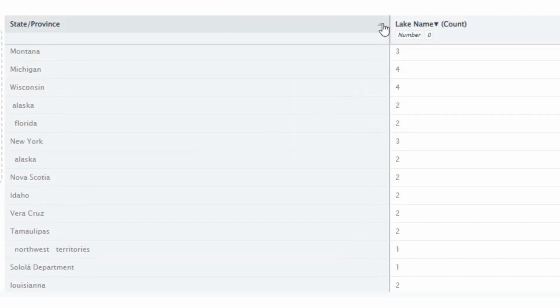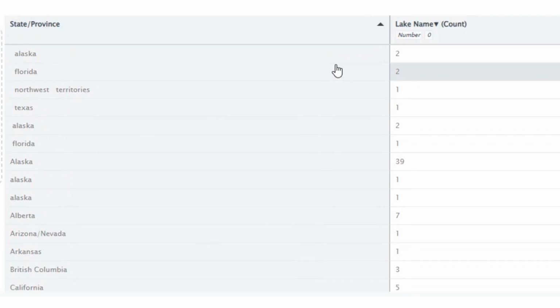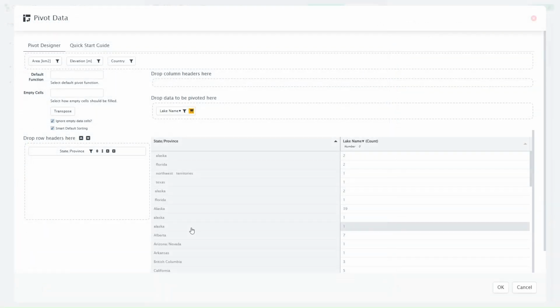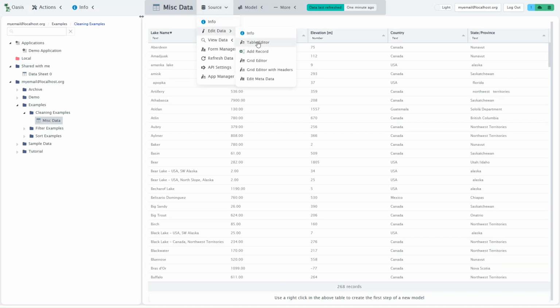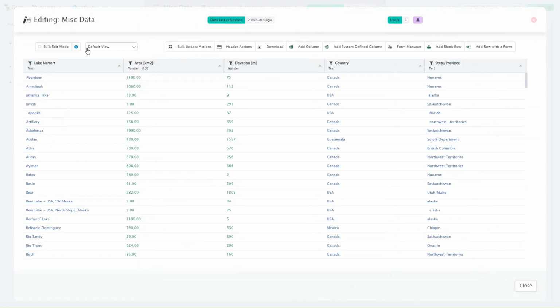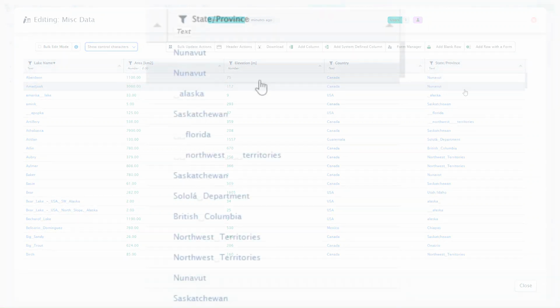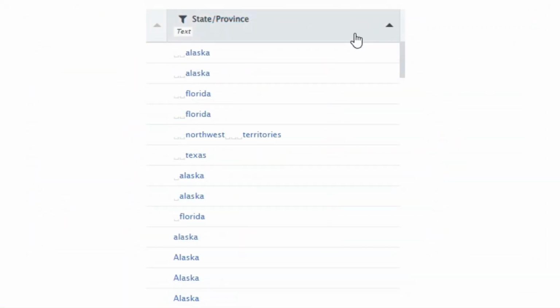However, there's a problem. We see that there are duplicate rows for some states. It looks as if there are some extra spaces in these state names. Let's cancel, and see if we can confirm this. The table editor has a feature that lets us see space and control characters more easily. If we set this, we can clearly see the extra spaces.